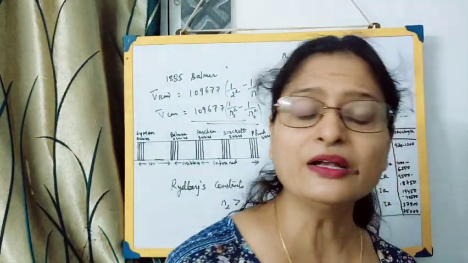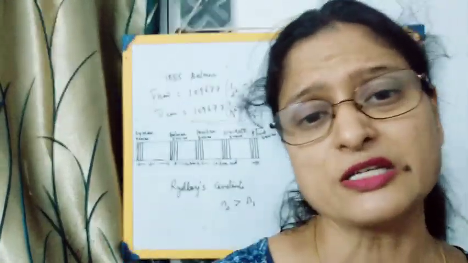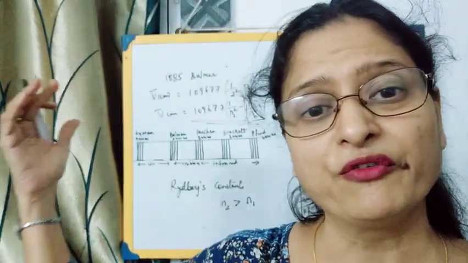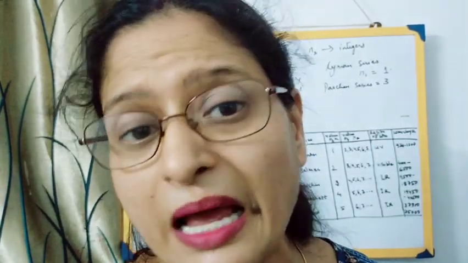Now you will ask me, why do we study these atomic spectra? These atomic spectra are characteristic of every atom. So if you want to study in more detail the atom of any element, from the information given by the atomic spectra of various elements we can get a vast lot of information. At the same time, it is also used in estimation. Suppose somebody gives you a particular sample, it may contain certain elements mixed together, and you want to find out what it contains.